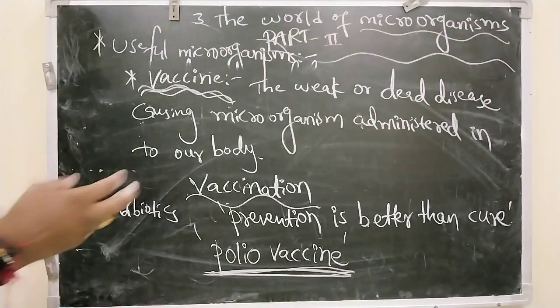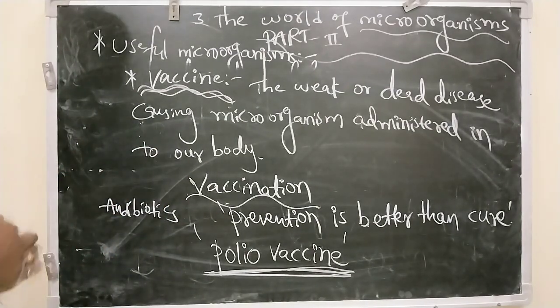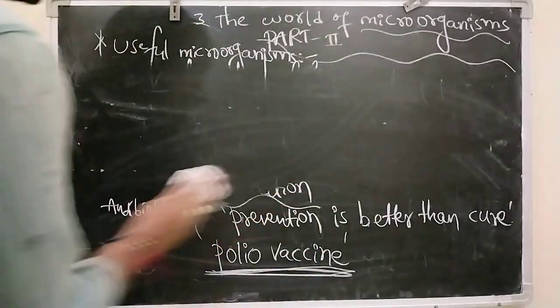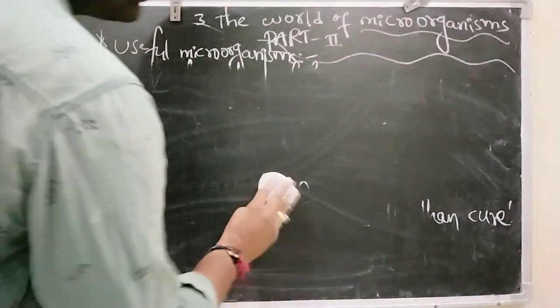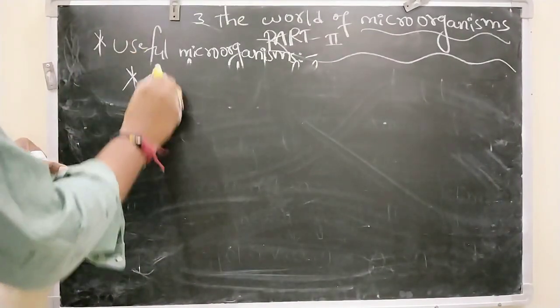So the first one is the domestic use of microorganisms, next the industrial use of microorganisms, third the medicinal use of microorganisms, and now the agricultural use of microorganisms.